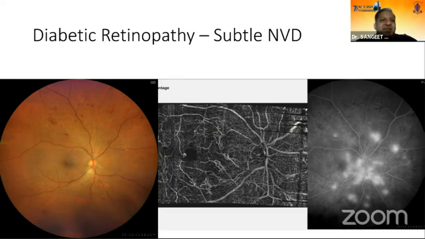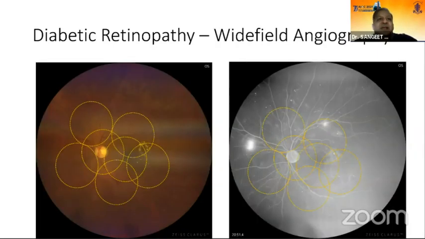But just on seeing the fundus, we were not able to pick up the true extent of the NVD which was there. Again, wide field angiography can be done with fluorescein angiographies.